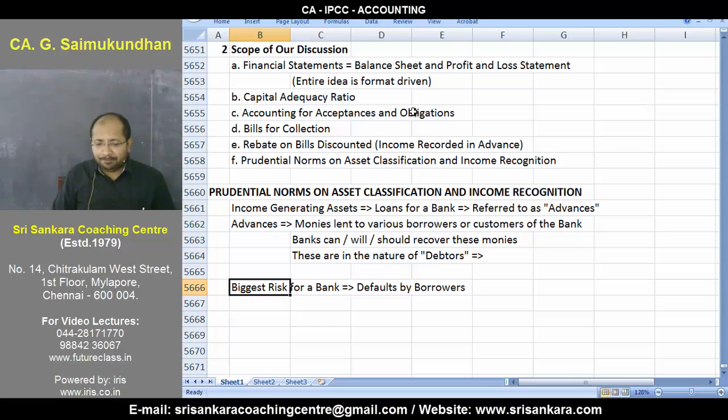So what exactly are we supposed to do when we start having potential defaults by borrowers here? What do we do?